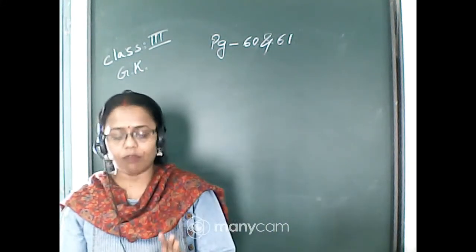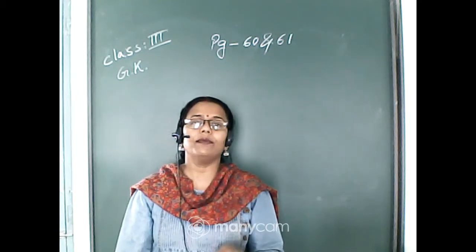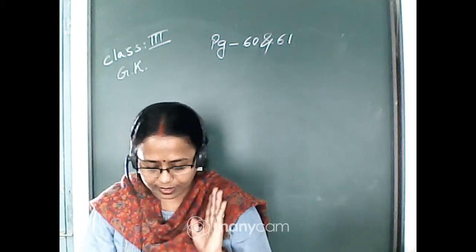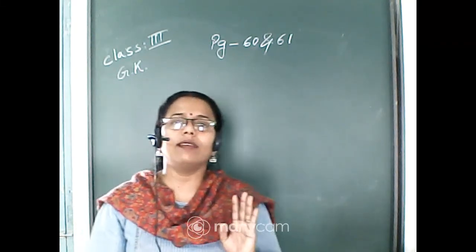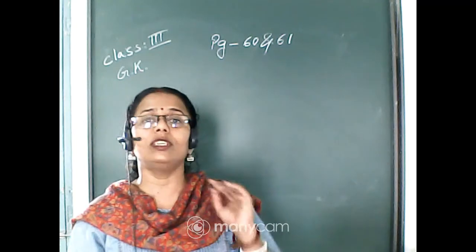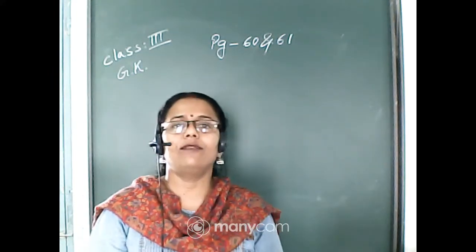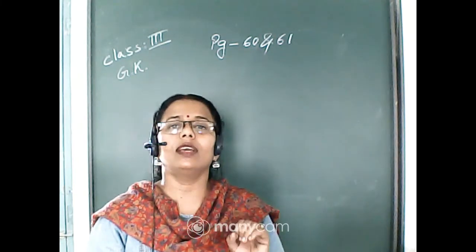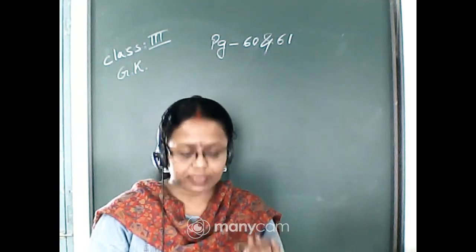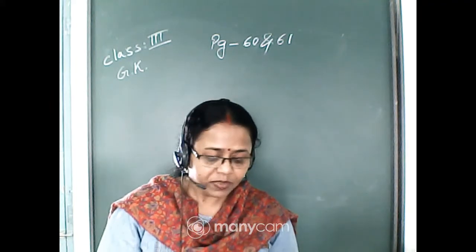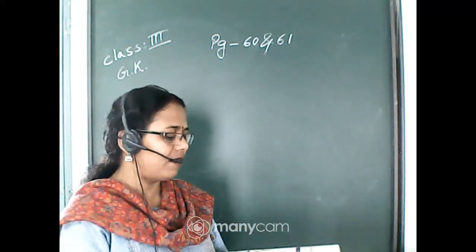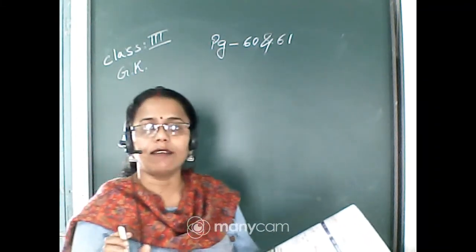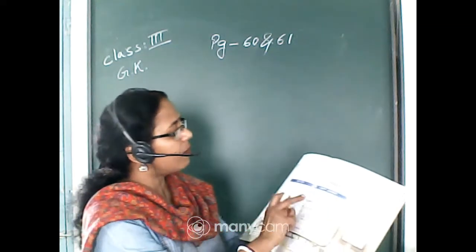Here a picture of a train ticket has been given, and you have been given at least 8 questions. We have 8 different types of questions related to this ticket, and we will trace the information from the ticket and write the answer in the blank. So the first one is, how many passengers are traveling? From this ticket we can find out how many passengers are traveling, and we will find it out from here.